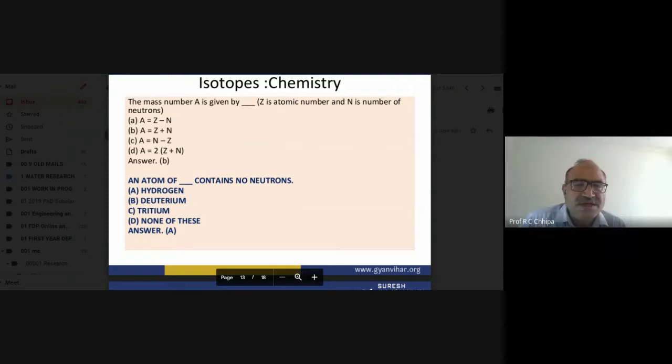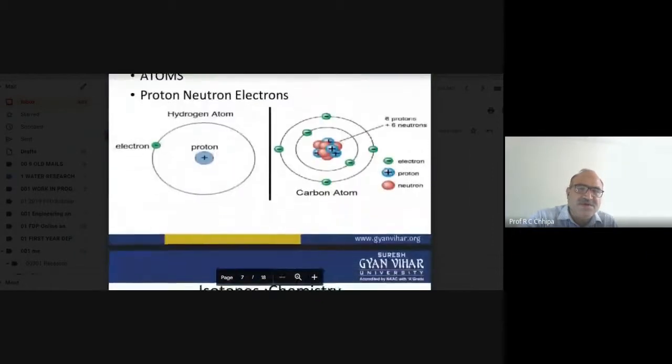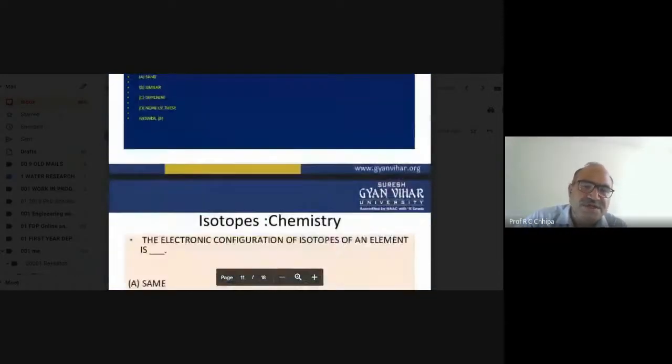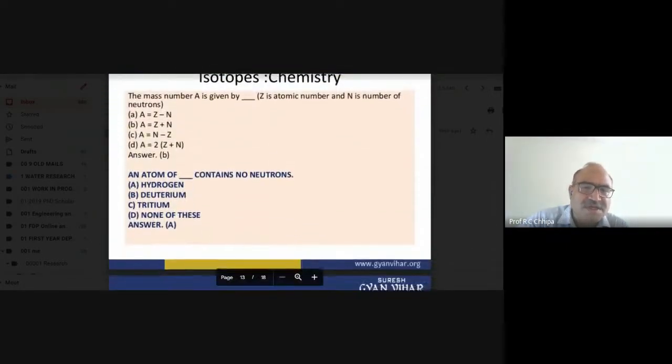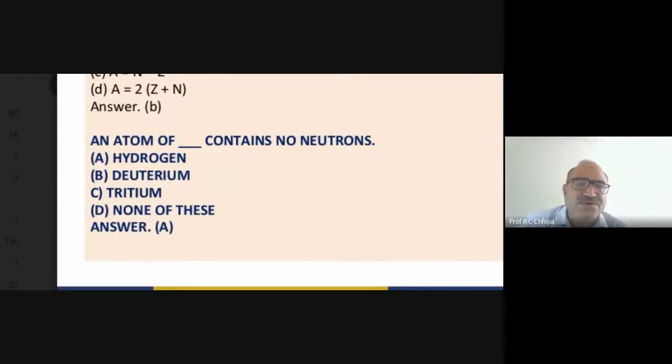So here, an atom of blank contains no neutron. Anyone? That is hydrogen, because we have already taken the structure of the atom, and hydrogen has only one proton. So let's see the correct answer. Here, an atom of hydrogen contains no neutrons. So that is the correct answer.